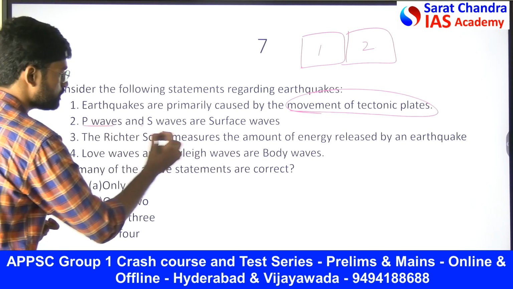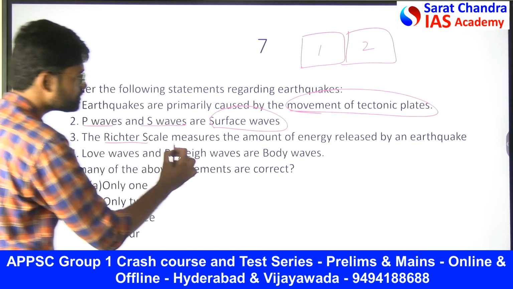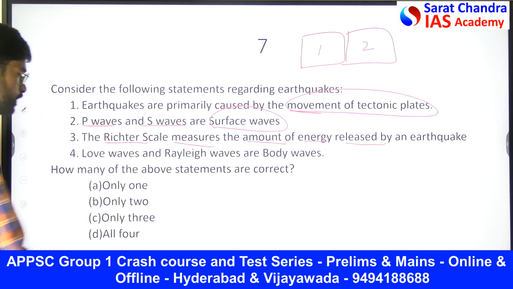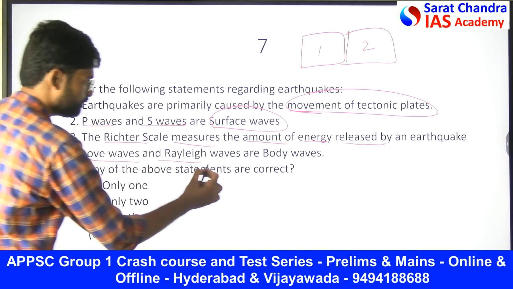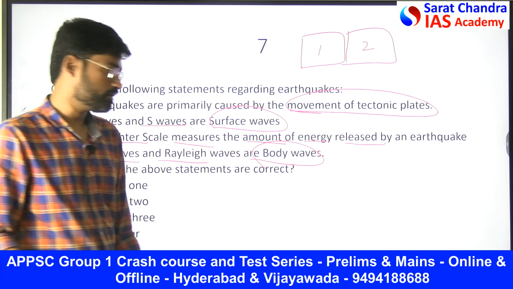Then, P waves and S waves are called surface waves. Then, the Richter scale measures the amount of energy released by an earthquake. Then, Love waves and Rayleigh waves are body waves. These are the statements given in this slide.